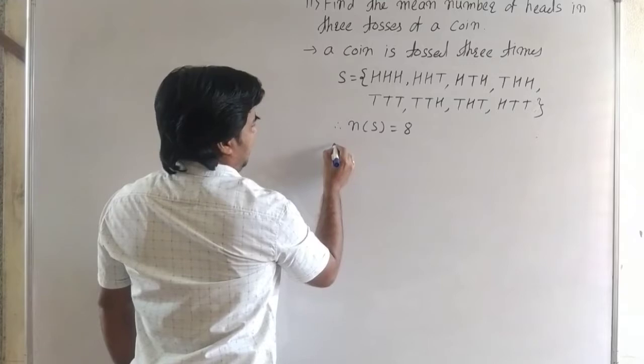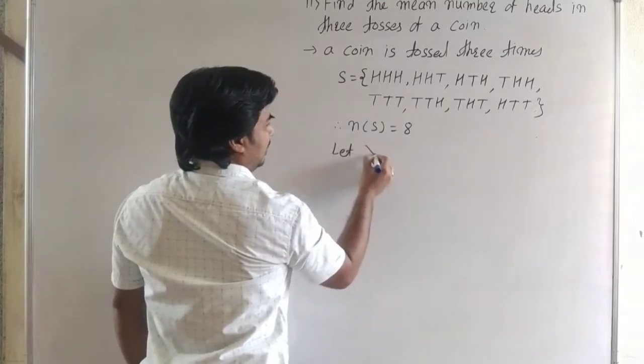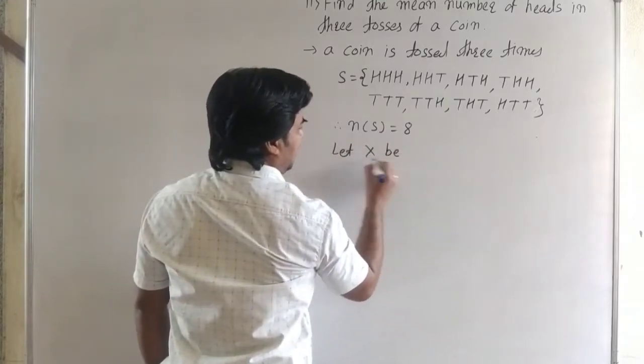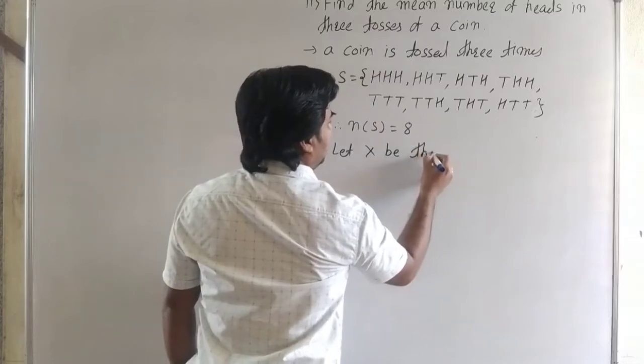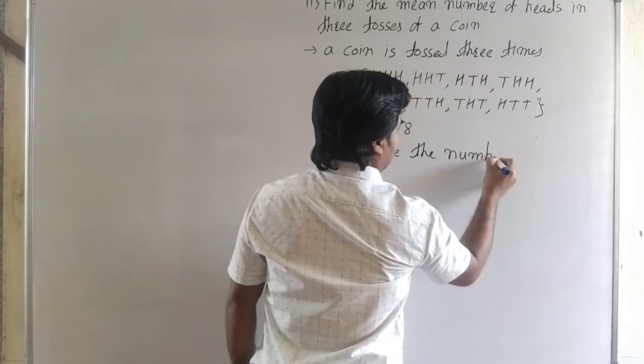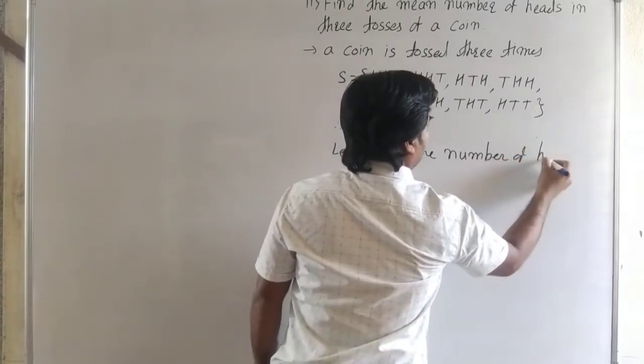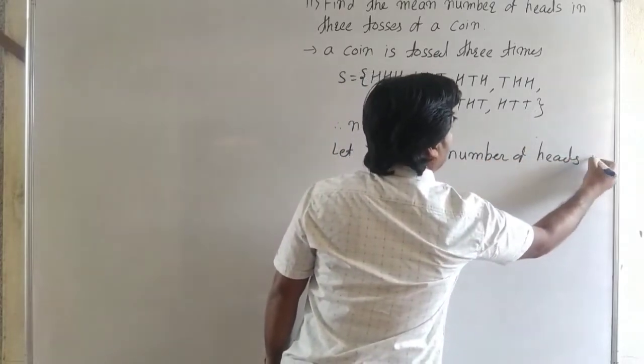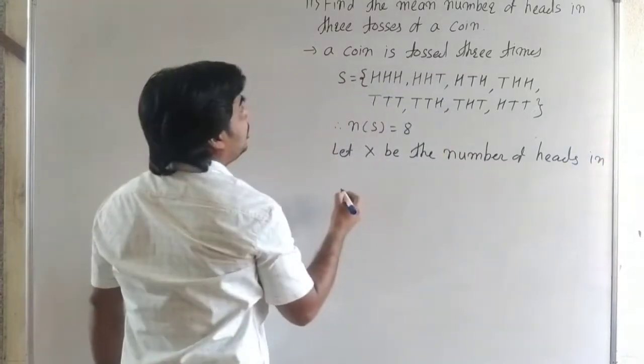Now let the random variable X be the number of heads in 3 tosses of a coin.